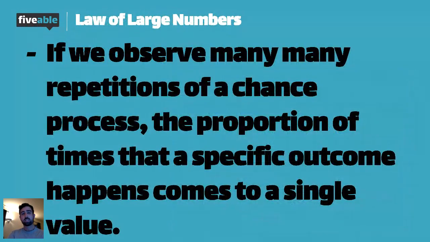So the basics of probability comes down to the law of large numbers, which essentially means if we observe many, many repetitions of a chance process, the proportion of times that a specific outcome happens comes to a single value. And we have a good applet that I'm going to show you that really illustrates this. So if you do something over and over again, there's going to be a proportion of times that a specific outcome happens. It's going to approach one single value. And that's how you know what the chances of that happening are.